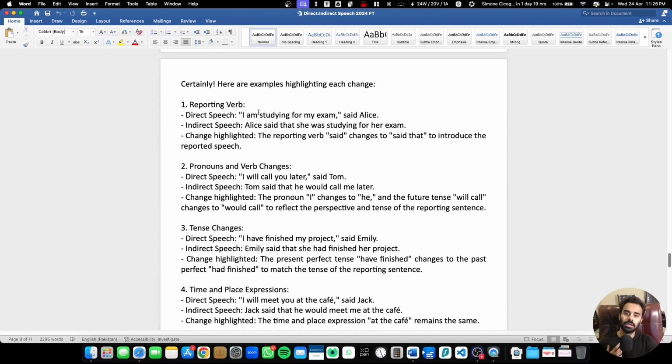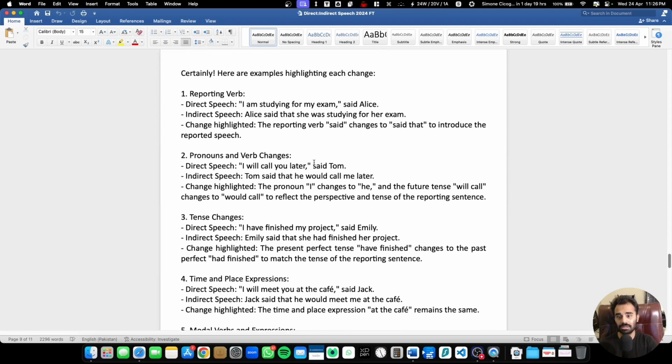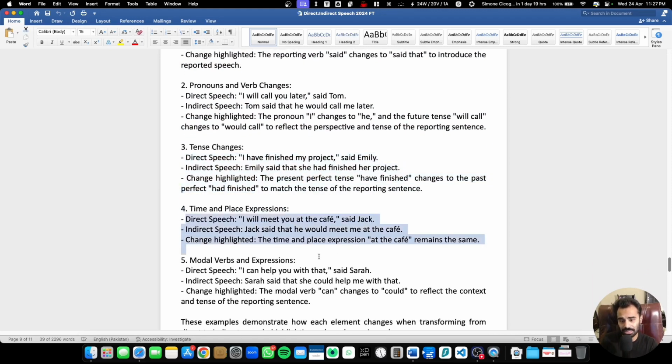Now, here are some examples highlighted in each case. And here are some even deeper examples, like how it would look if you take the reporting verb into consideration. What changes will it look like in the direct speech and indirect speech? The same goes with the pronouns, the tenses, and then the time and the modal verb.